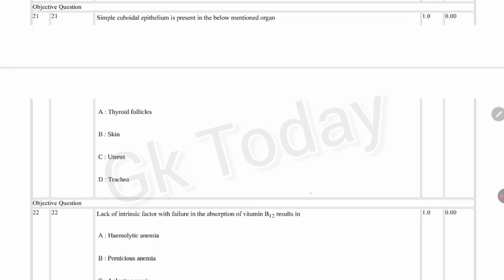Next question. Simple cuboidal epithelium is present in the below mentioned organ: thyroid follicle, skin, uterus, trachea. Correct answer is option A, thyroid follicles.